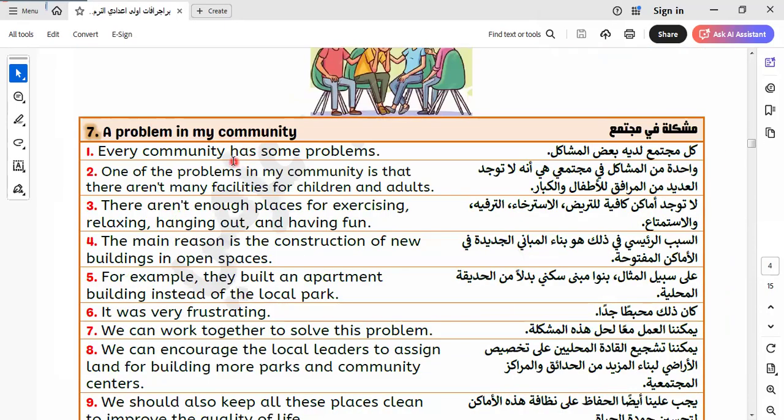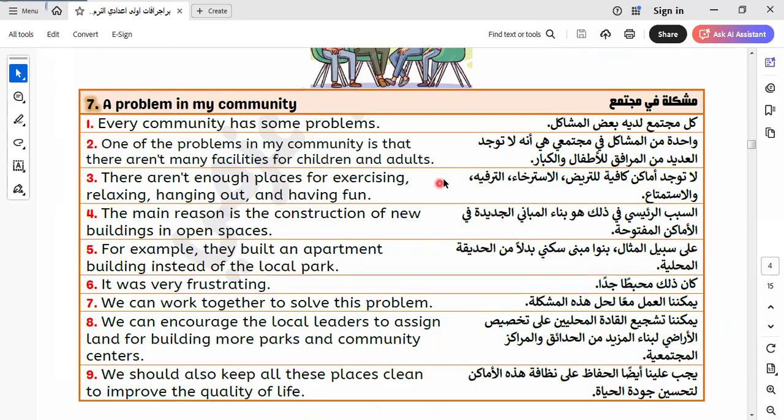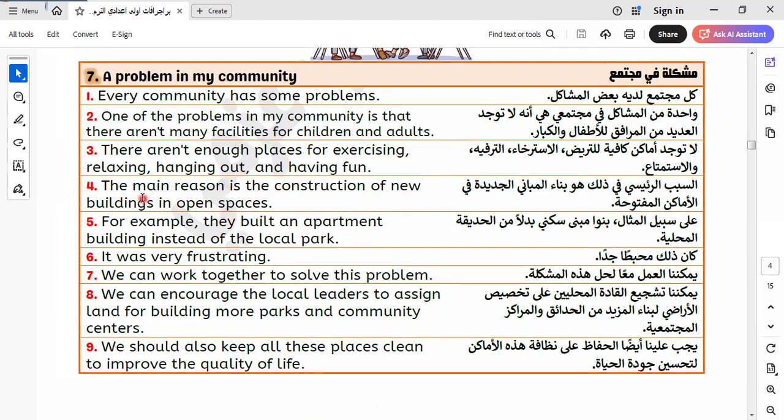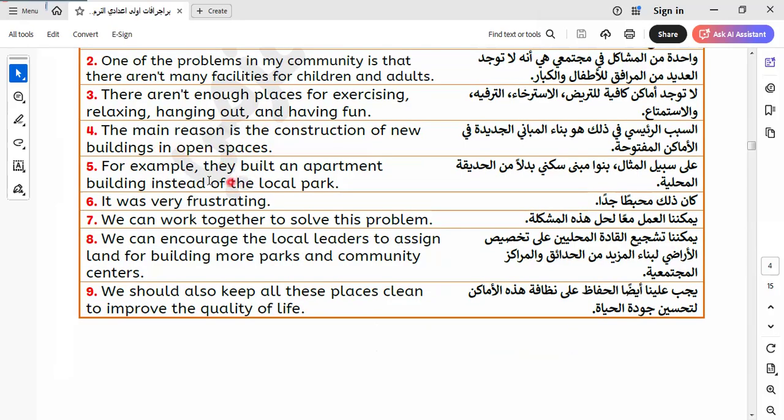A problem in my community. Every community has some problems. One of the problems of my community is there aren't many facilities for children and adults. There aren't enough places for exercising, relaxing, hanging out, and having fun. The main reason is that the construction of new buildings is in one space. For example, they built an apartment building instead of the local park.